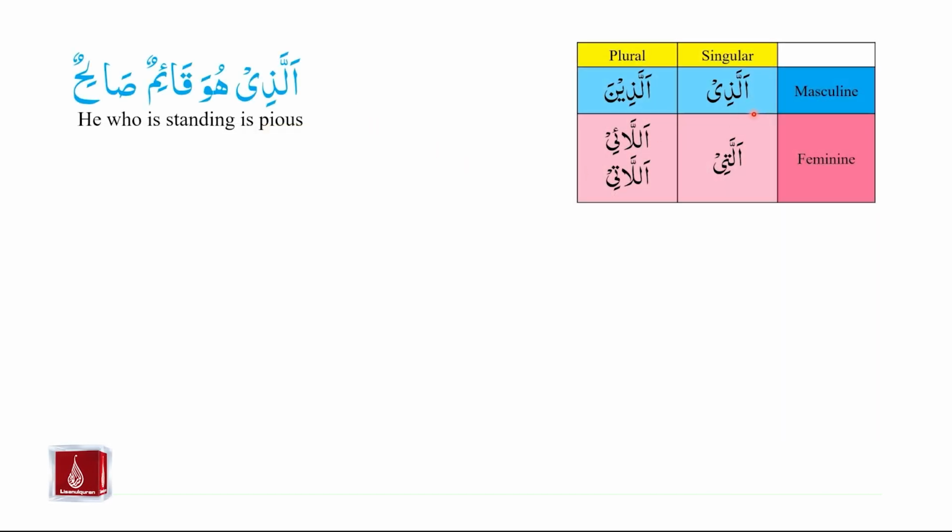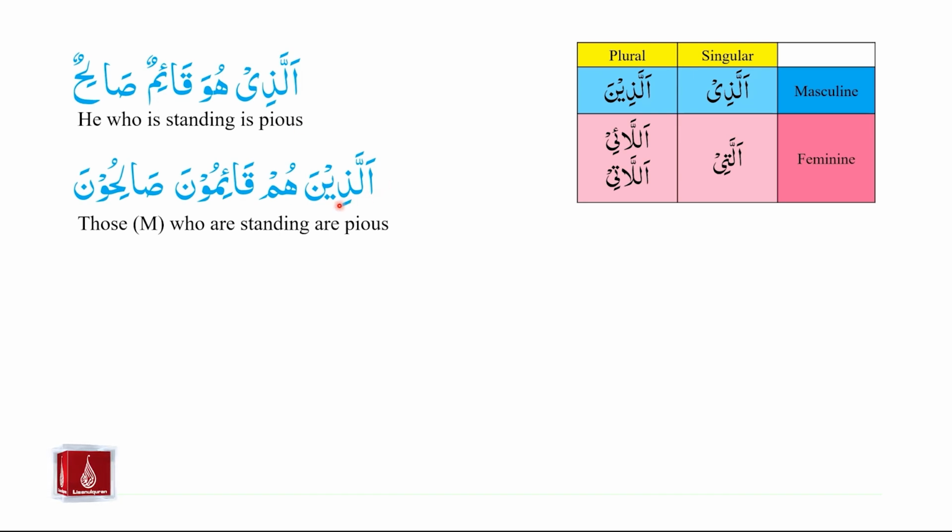Let us look at further examples of the use of relative pronouns in Jumla Ismiya. We already looked at the example of Allazi huwa qa'imun salihun. He who is standing is pious. Allazi is singular and masculine. Huwa is also singular and masculine, and so is qa'imun and salihun. Allazina hum qa'imuna salihuna. Those who are standing are pious.